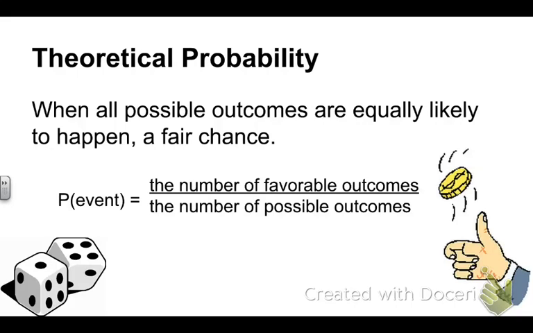So now think about it. If I'm flipping a coin, what are my chances of getting heads? It's going to be 1 out of 2. One side is heads, and there's 2 possible sides. Same thing with rolling a dice. What are my chances of rolling a 4? Well, there's 1 4 on the dice, and how many total sides does it have with different numbers? 6. So my probability is 1 out of 6 of rolling a 4.